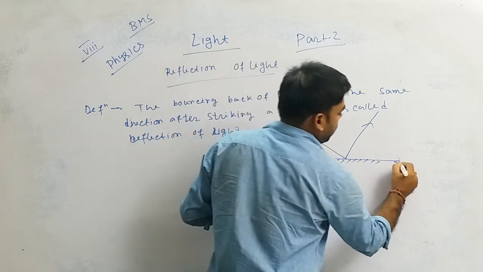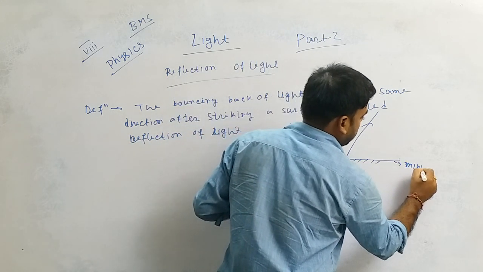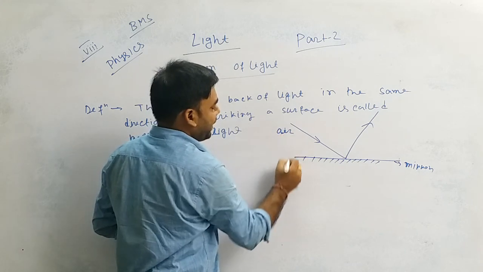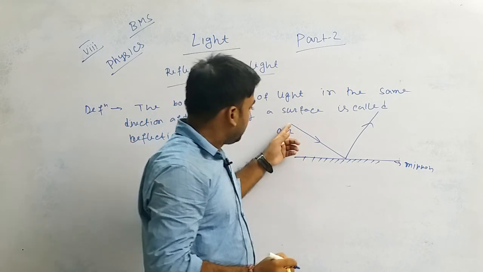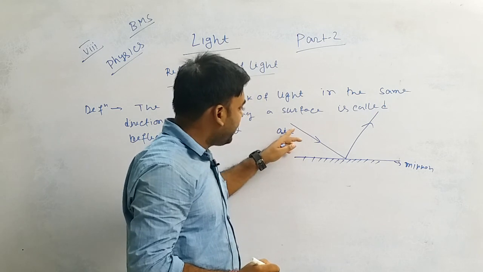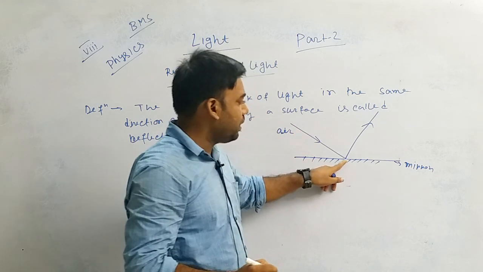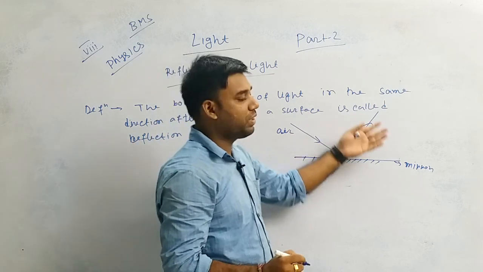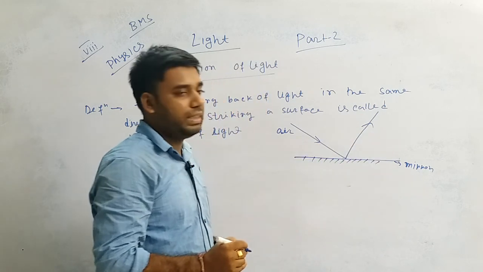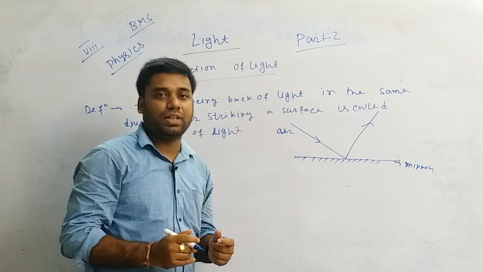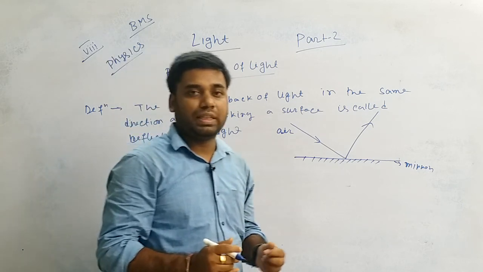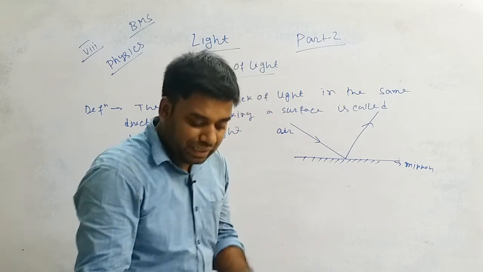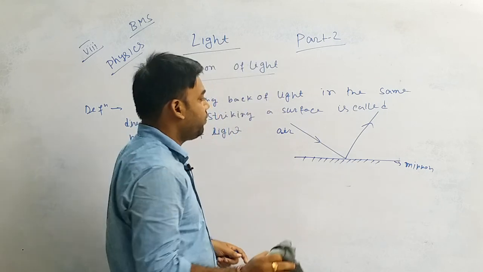If it is a mirror, then the first medium is air and the second medium is mirror. The light strikes the second medium, that is the mirror, and bounces back into the first medium, that is air. That changing of direction after striking a surface is known as reflection. Okay, so the main thing is the changing of direction.